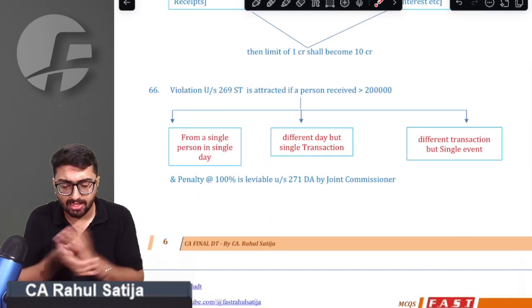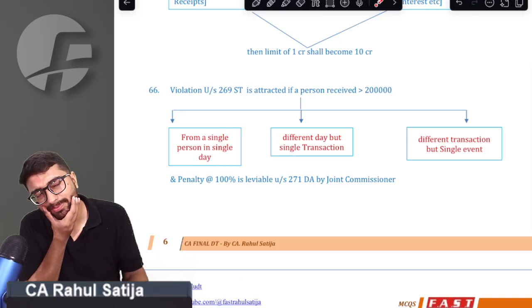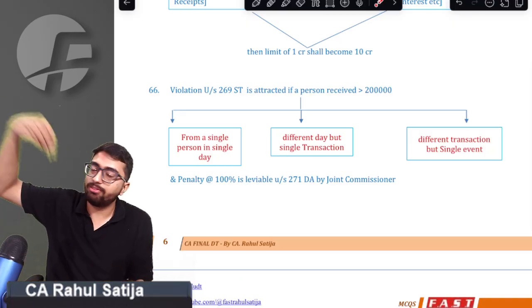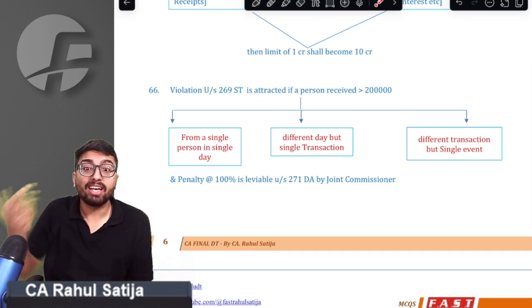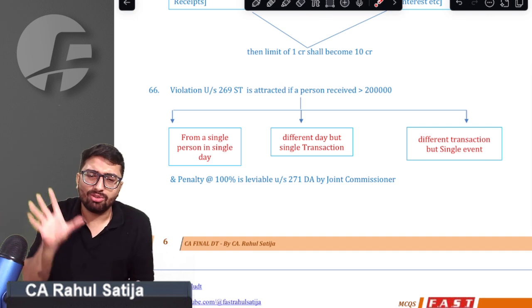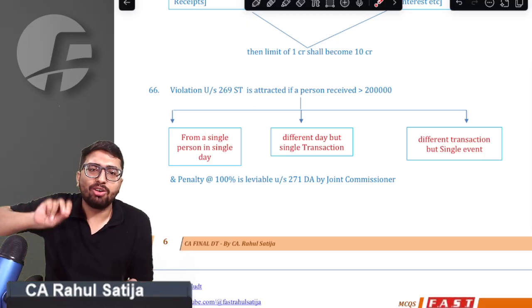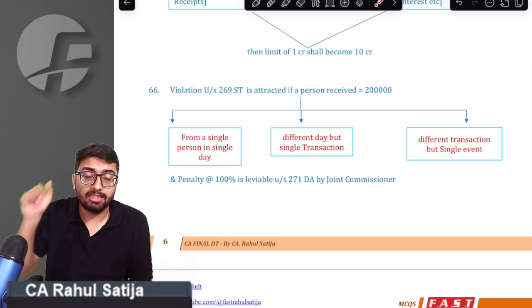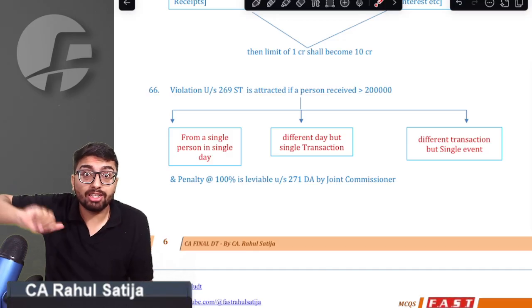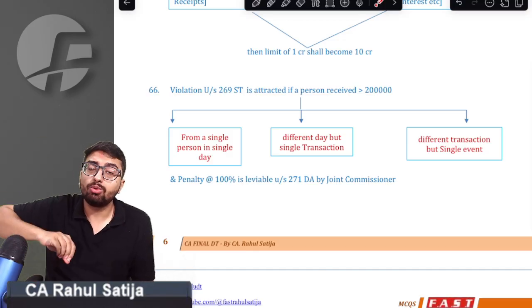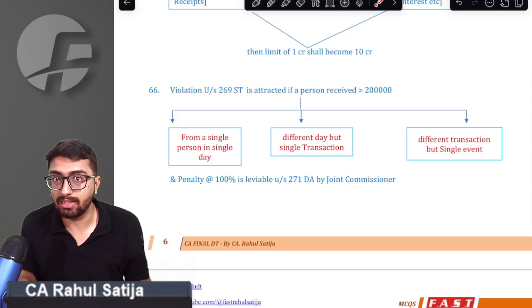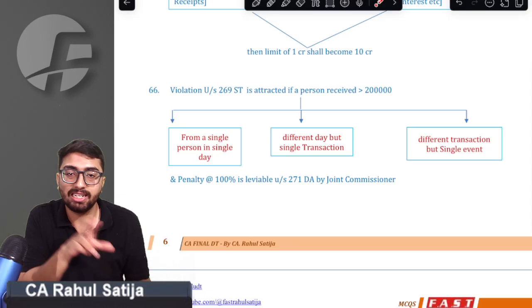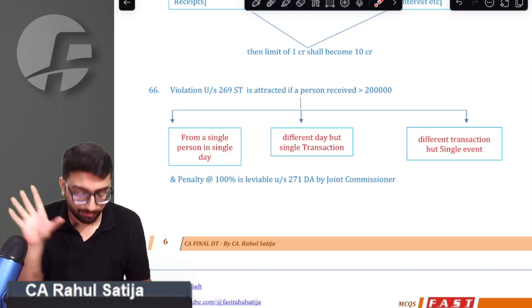We have section 269SS and 269ST. So what does it say? See, if you receive any sum of 2 lakh or more via cash, on account of a single person, in a single day, on account of different persons but a single transaction, or on account of different transactions but a single event, if you receive 2 lakh or more via cash, sir, it is penalized. It is a violation of section 269SS, and a violation of section 269ST.